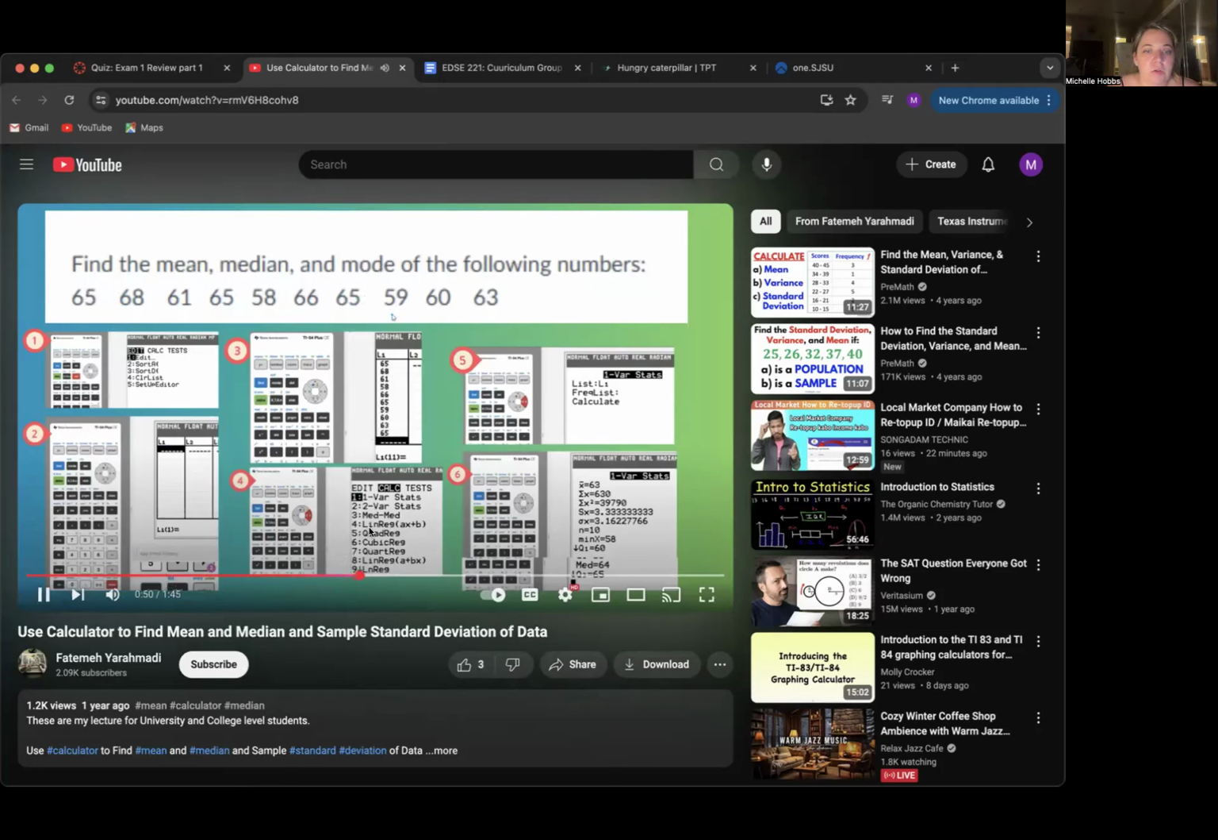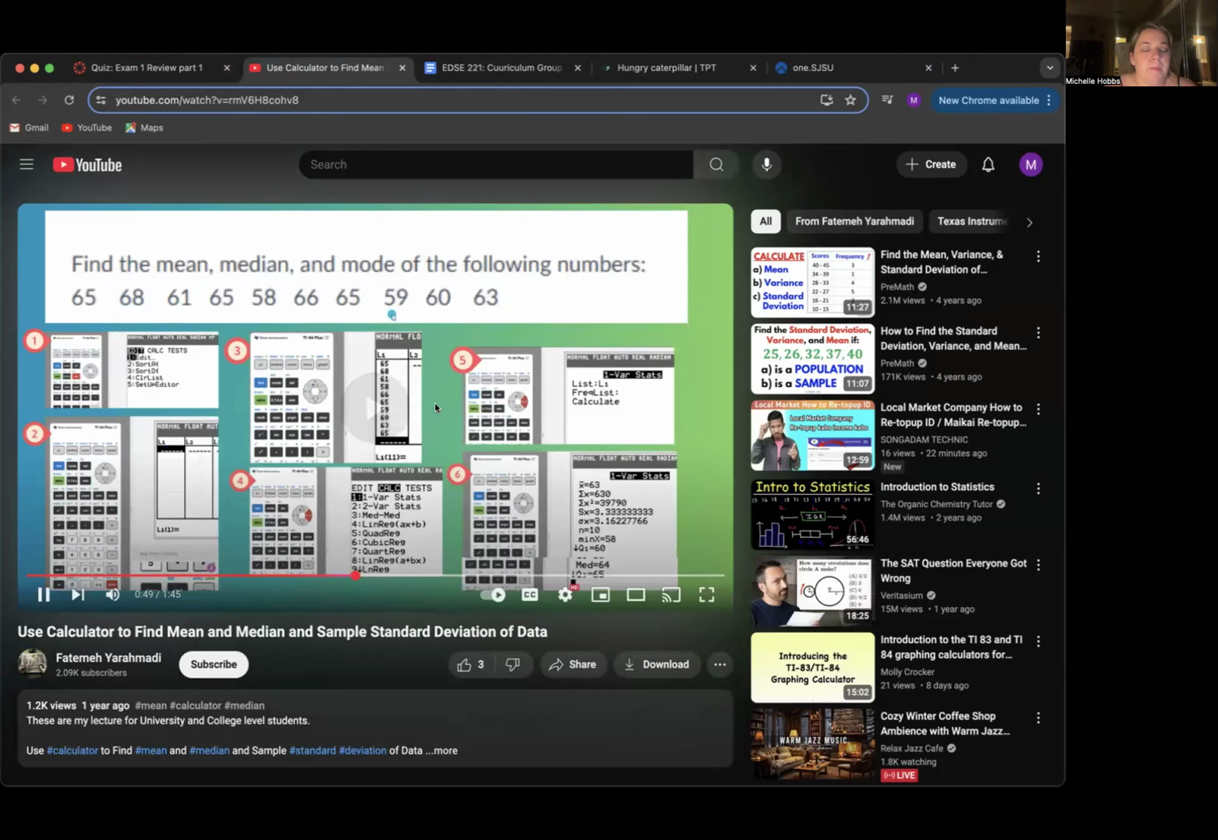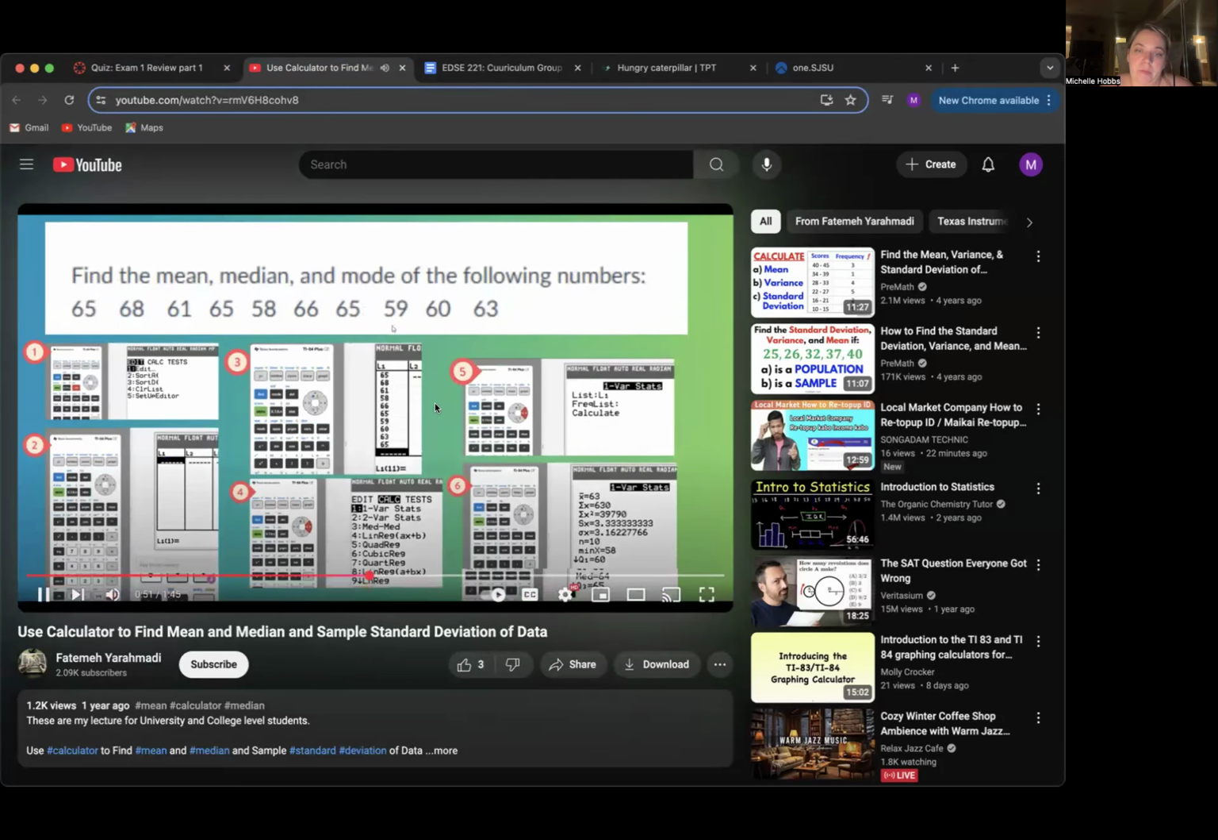All right, so let's take a look. Like it was stated, 65 has the highest frequency, so it is the mode. So let's go ahead and enter that. 65 is the mode. Let's take a look at our calculator. Let me show you how to use your calculator and do the calculation live as well. So let us share the screen.